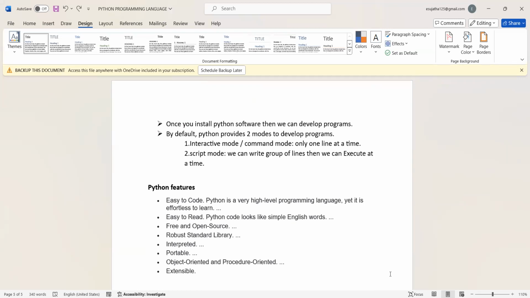In tomorrow's class we can discuss what tokens are and what variables are. We can discuss all of these tomorrow.